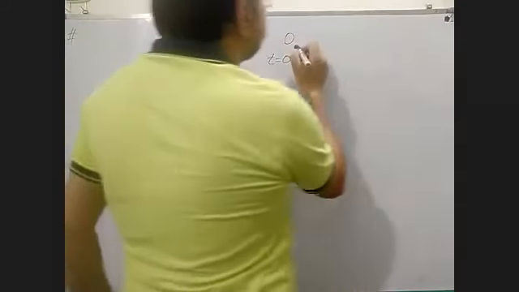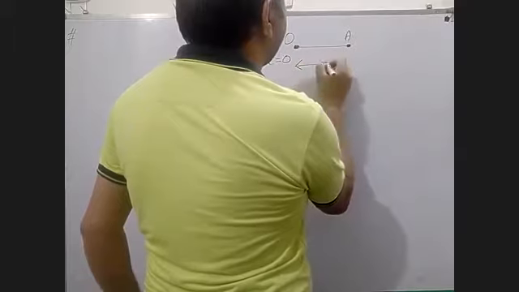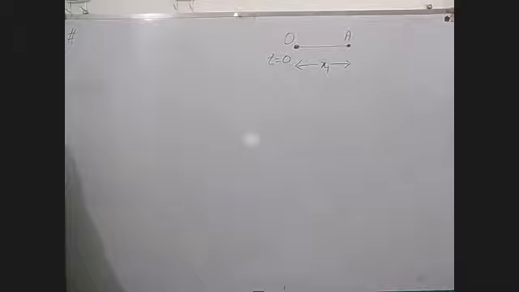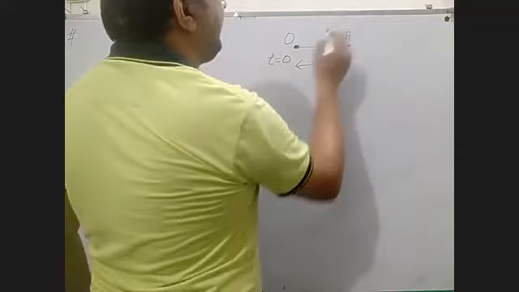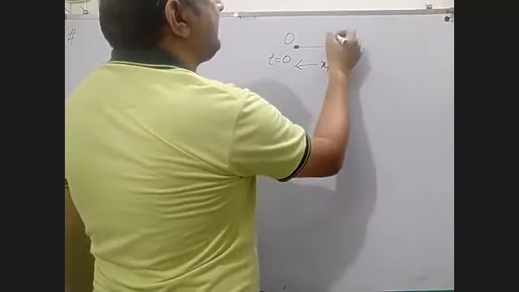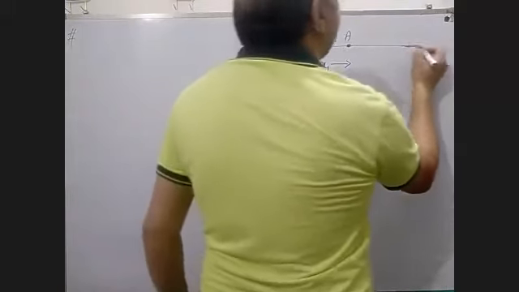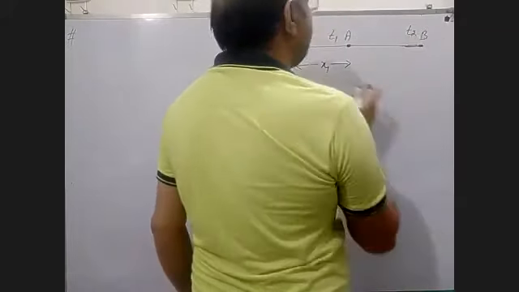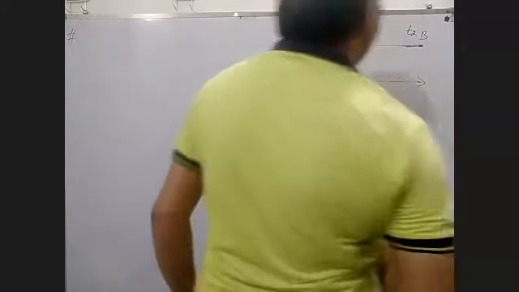At a distance x1, suppose an object is at A. The object is moving from O to A, a distance x1, and the time taken for this is t1. Then the object moves to point B, the time taken is t2, and the distance is x2.